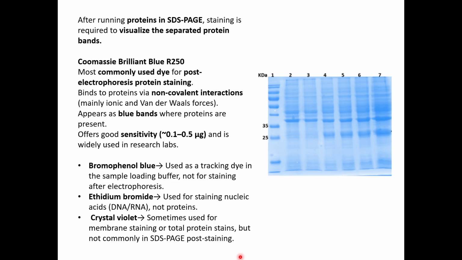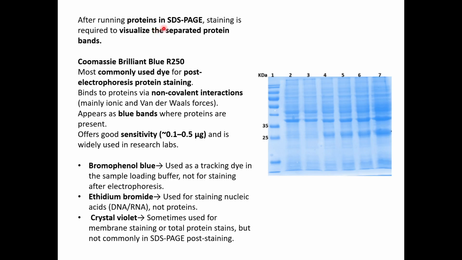Then this is how your gel looks. After gel running, we can go either for staining of the gel or we can go for western blot. Here, since we're talking about gels, we will go for staining of the gel. Staining can be done with different dyes. Most commonly we do either Coomassie staining or silver staining.